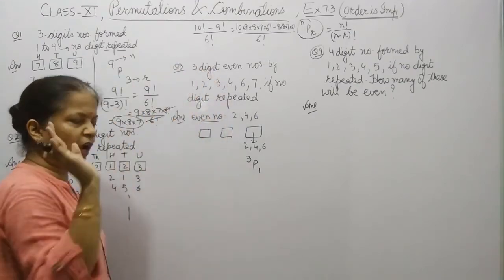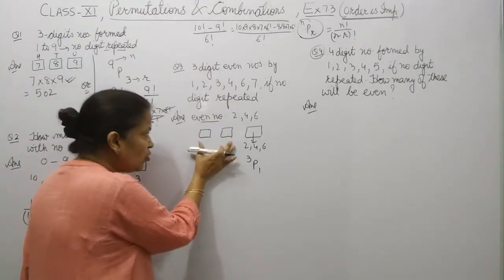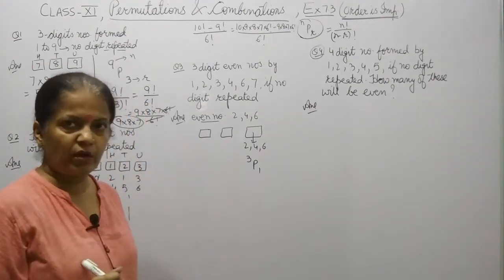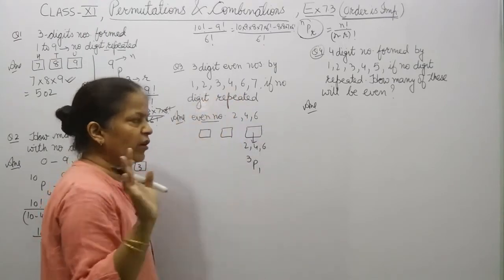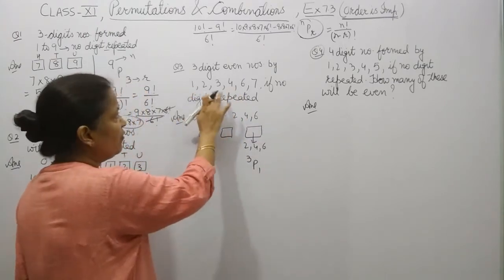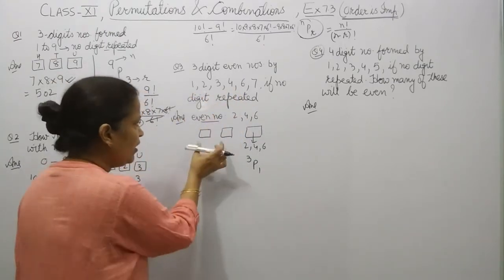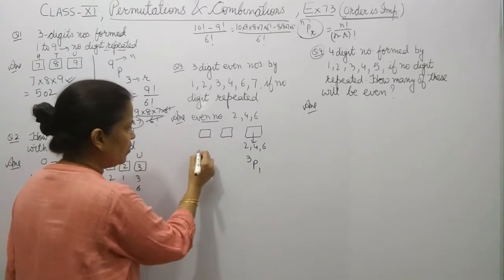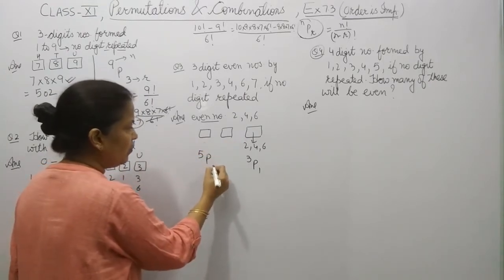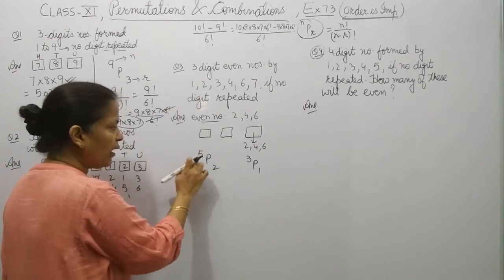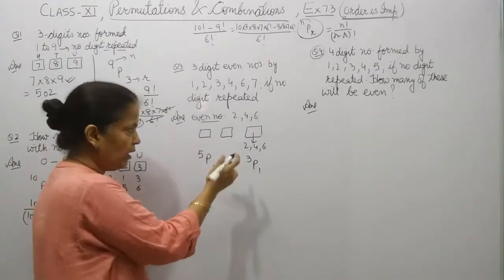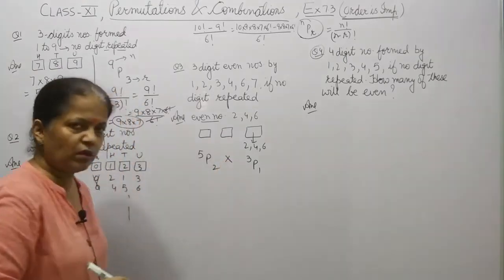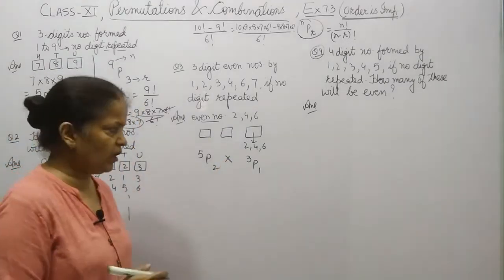You have to make a 3-digit number. In 2 places, now one number has come here, since digits are not repeating, now the leftover are 5. So these 2 places will be taken out of 5 numbers. You can place any 2, and multiply them together. So these will be the cases.